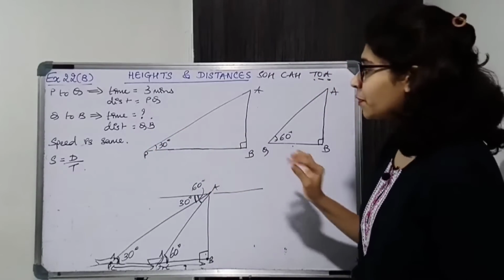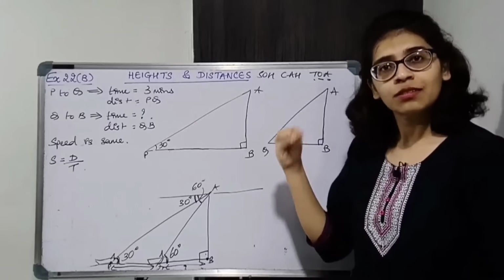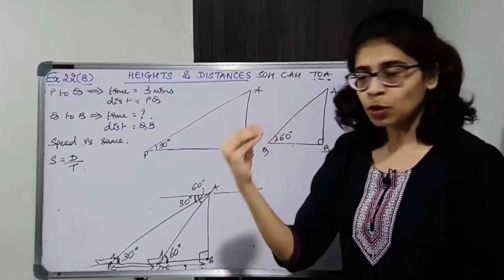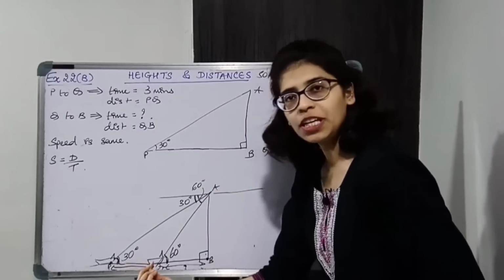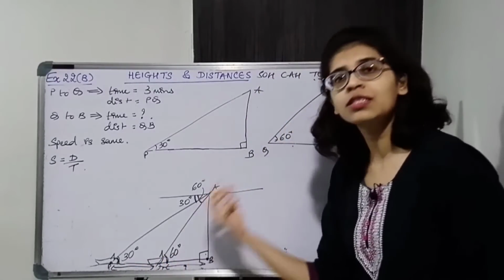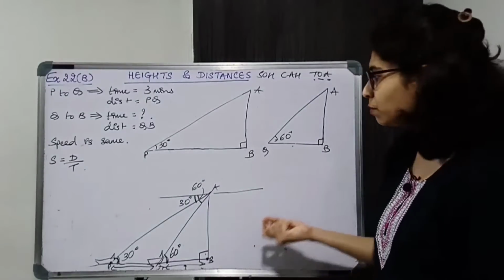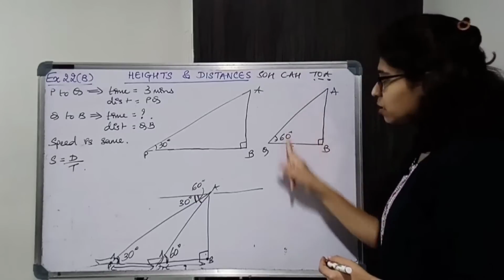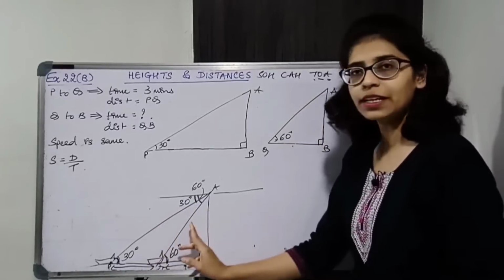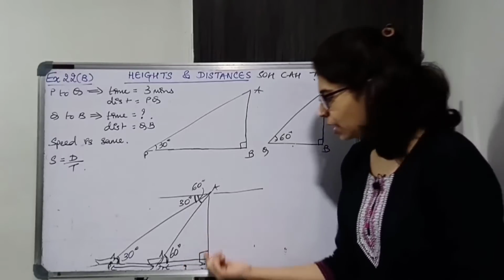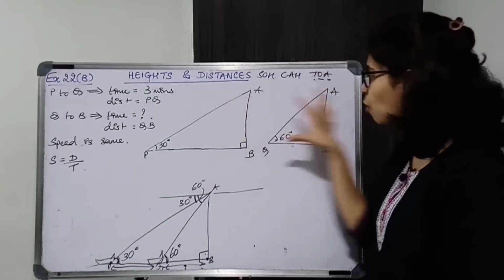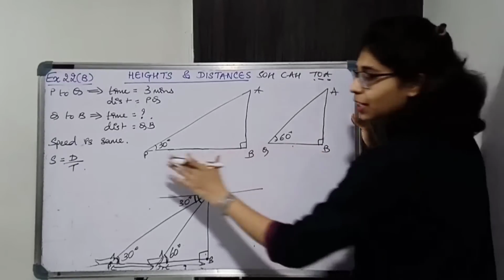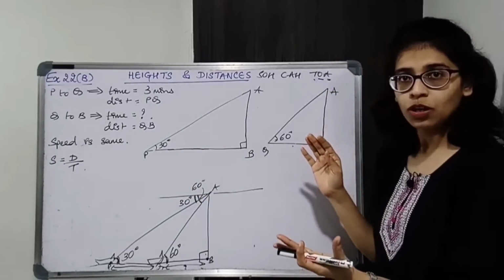Now somehow we have to relate the distances because distances भी हम लोग को नहीं पता हैं. So PQ and QB को relate करना है. यहाँ से यहाँ the distance is PQ, length PQ, and यहाँ से यहाँ the distance is QB, length QB. QB comes in this triangle. Okay, we have considered two right angle triangles, ABQ and ABP. So consider both.